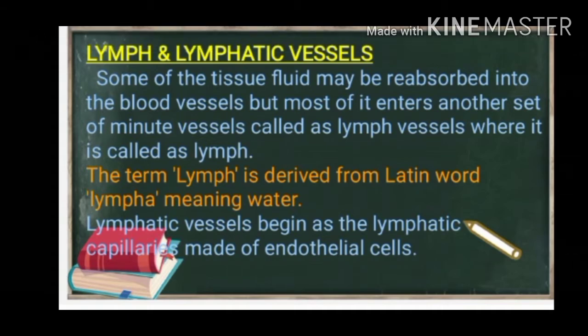Some of the tissue fluid may be reabsorbed into the blood vessels, but most of it enters another set of minute vessels called lymph vessels, where it is called lymph. The term lymph is derived from the Latin word lympha, meaning water. The lymphatic vessels begin as the lymphatic capillaries made of endothelial cells.